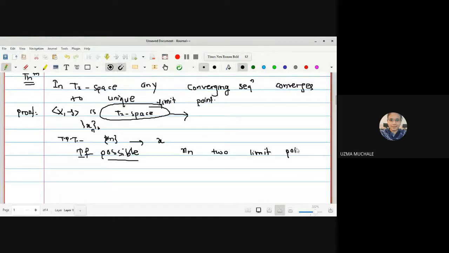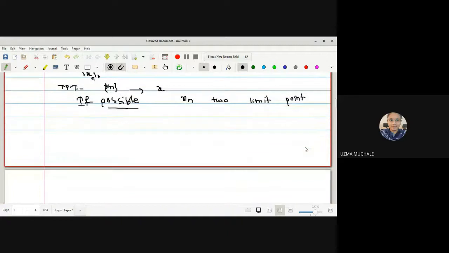Okay, what is our aim to prove? It has a unique limit point, but we will assume that suppose it has two limit points. So somewhere we are going to get a contradiction, as we are going to prove that Xn has a unique limit point. So let us assume that the sequence Xn converges to X1, as well as let us assume that the sequence Xn converges to X2.